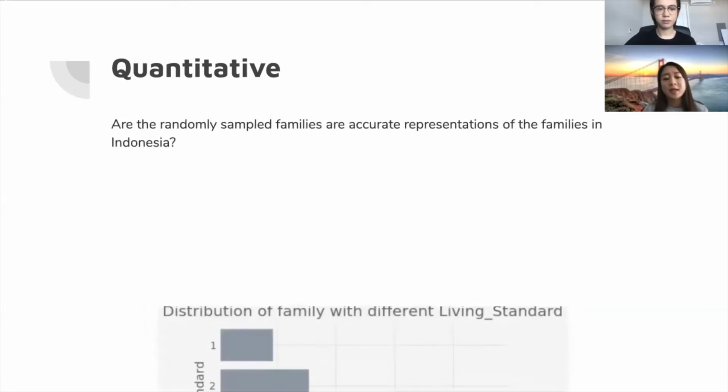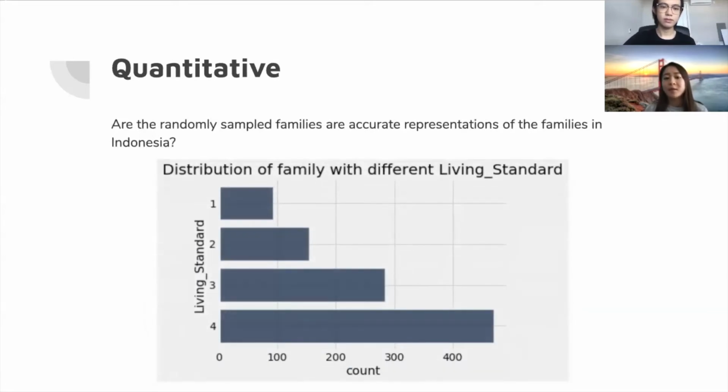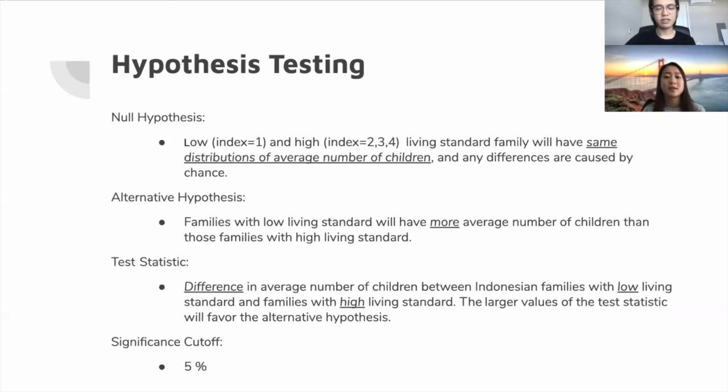Before analyzing our data, we want to find out if the randomly sampled families are an accurate representation of the families in Indonesia. Therefore, we created a bar chart which counted the number of families in different levels of living standard. According to this bar chart, we can see that the number of families considered low living standard is significantly lower than the number of families that are considered with a high living standard. Next, we start our hypothesis testing part.